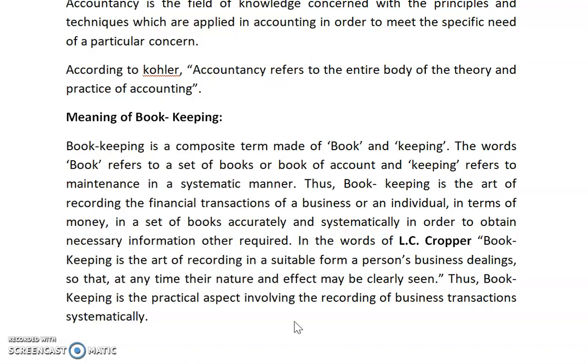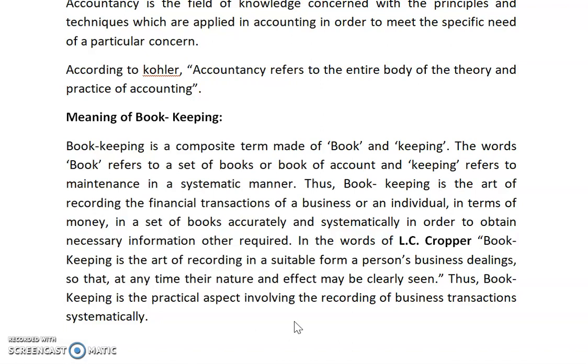It means in bookkeeping we only consider recording the transactions in a systematic manner. In the words of L.C. Cropper, bookkeeping is the art of recording in a suitable form a person's business dealings so that at any time their nature and effect may be clearly seen. Thus, bookkeeping is the practical aspect involving the recording of business transactions systematically.